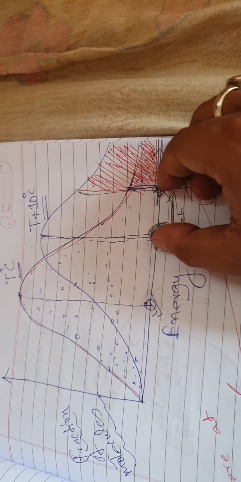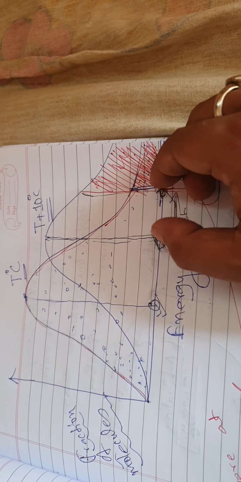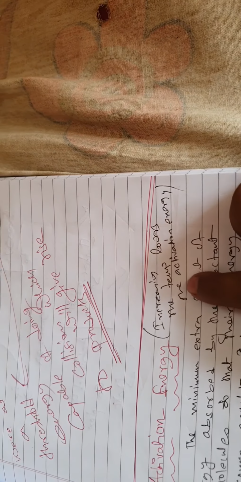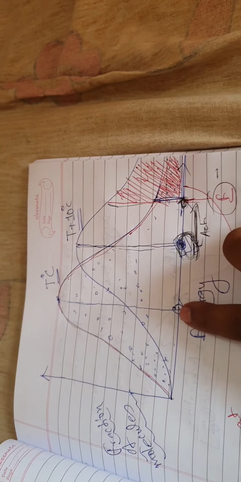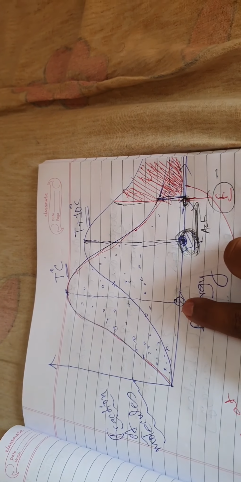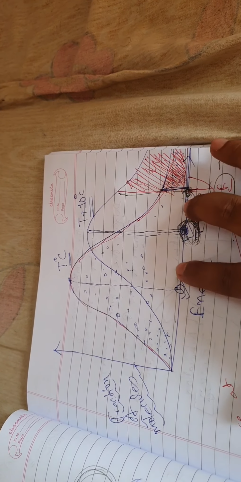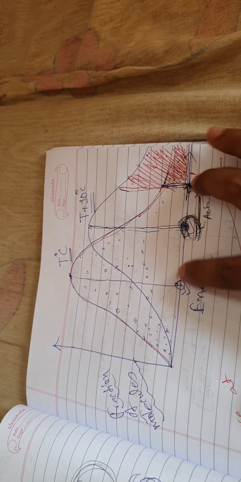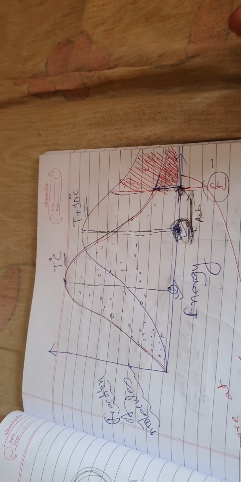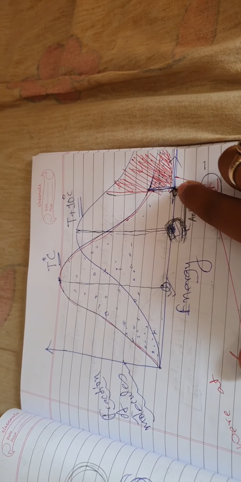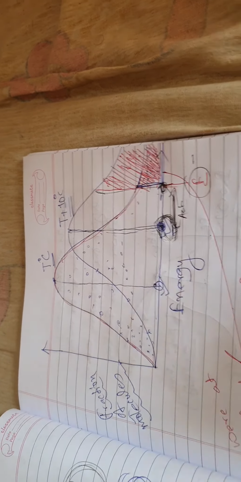So look, this is the activation energy at T degrees Celsius, and at a higher temperature this was the activation energy. So you can understand that increasing the temperature lowers the activation energy. At first the average energy was here, and now the average energy is here, so the threshold energy is here. This big difference was the activation energy, and now this is the activation energy. So what is the activation energy? Activation energy is the minimum energy required to reach the threshold energy so that the collisions become effective.